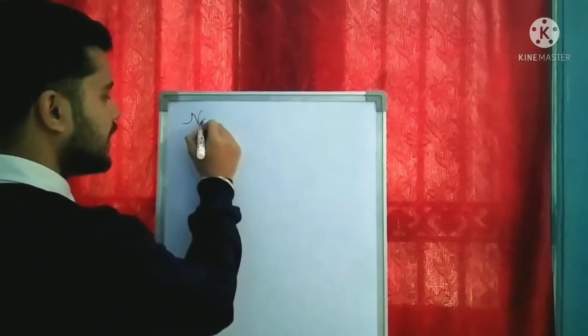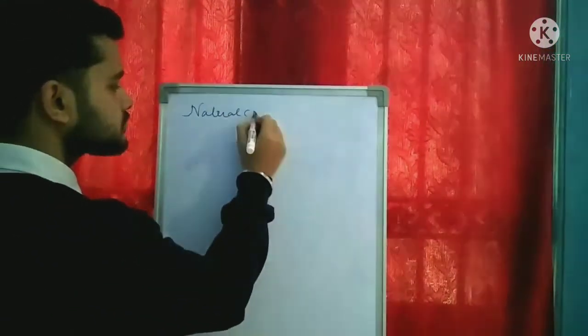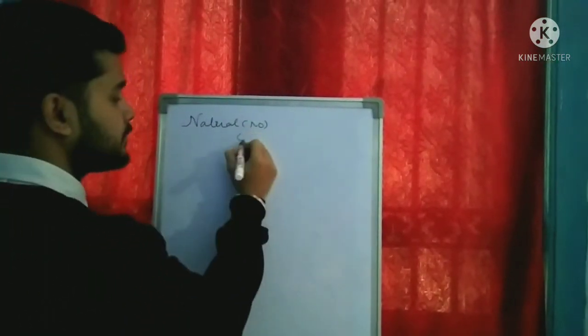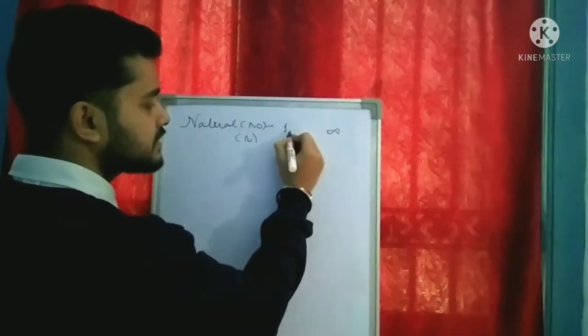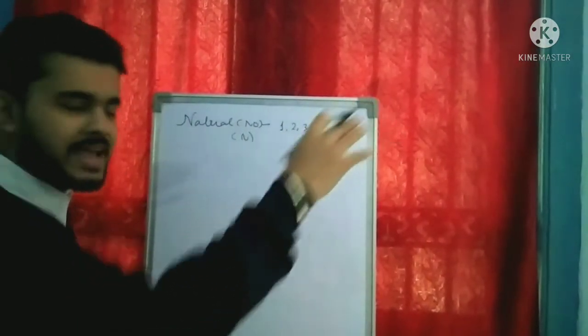The first one is the natural number, that is represented by the terminology N, that starts from 1 and goes on, for example 2, 3, and this carries on.